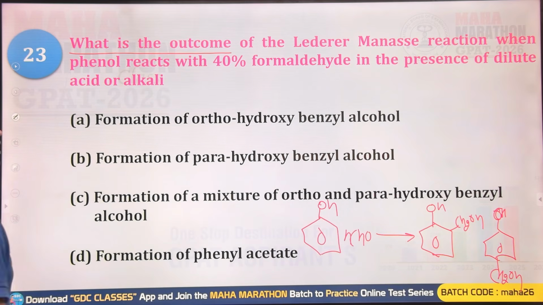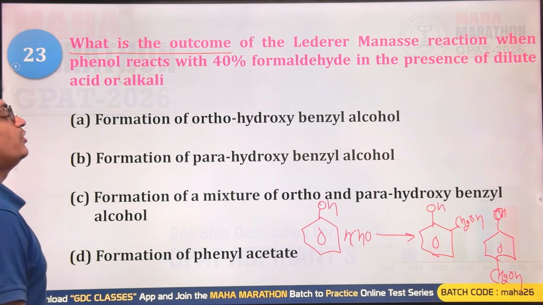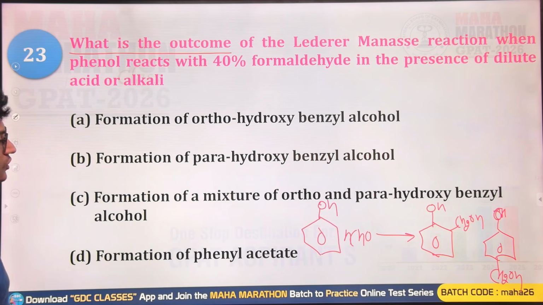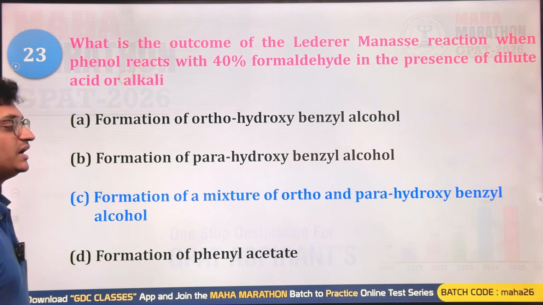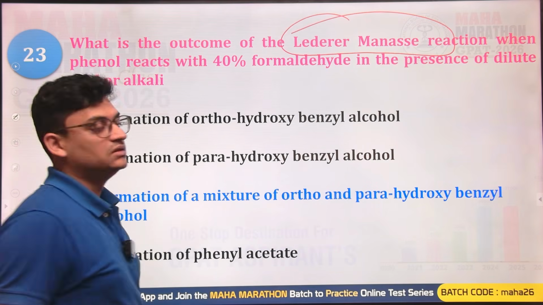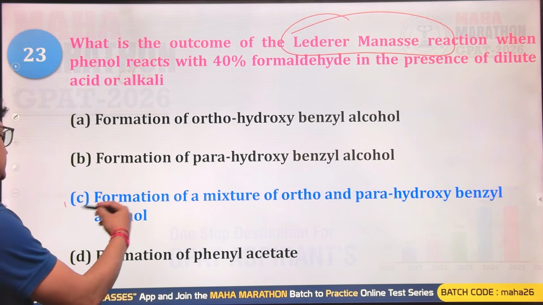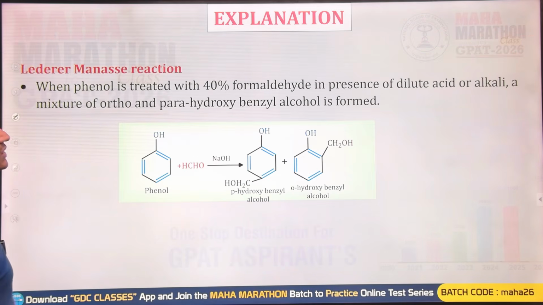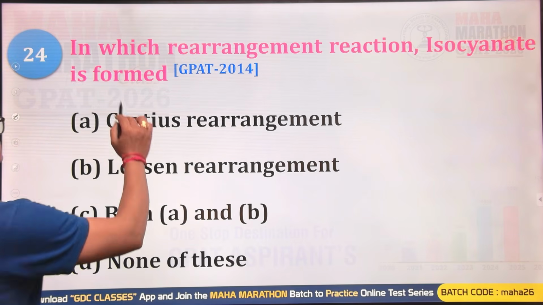So formation of ortho hydroxybenzyl alcohol, formation of para hydroxybenzyl alcohol, formation of a mixture of ortho and para hydroxybenzyl alcohol. C will be the right answer, and this reaction is known as the Lederer-Manasse reaction. So C will be your correct answer.